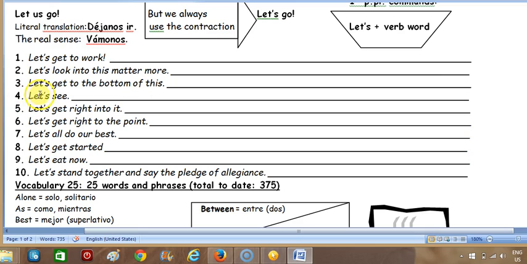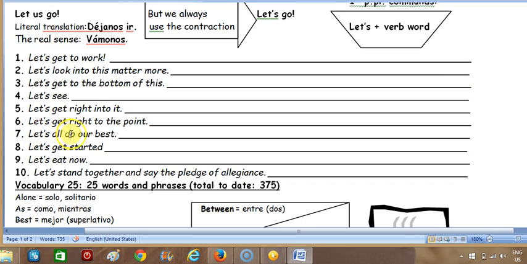Number four, let's see. Okay, I'll let you translate that. That should be pretty easy. Number five, let's get right into it. So that's going to be entrémosle. Number six, let's get right to the point. And so that's going to be lleguemos al grano.